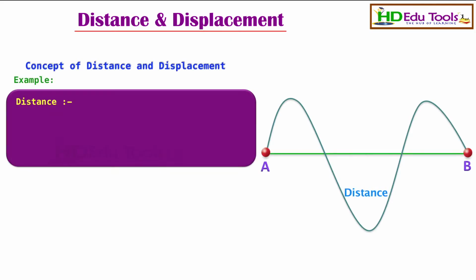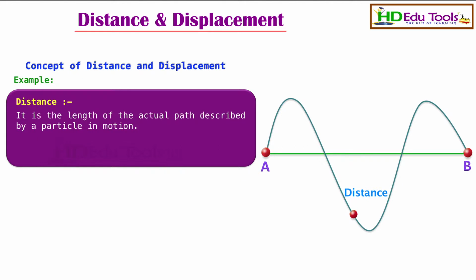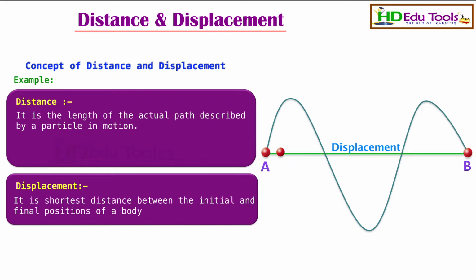Distance is the length of the actual path described by a particle in motion, and displacement is the shortest distance between initial and final positions of a body. For example, consider 2 points A and B. A particle travels from A to B along this path. The total length of this path is called distance, and the shortest distance between these 2 points is called displacement. The units for distance and displacement are the same.